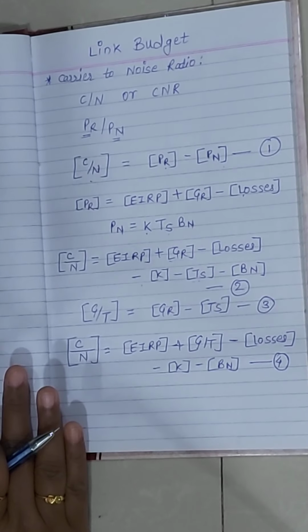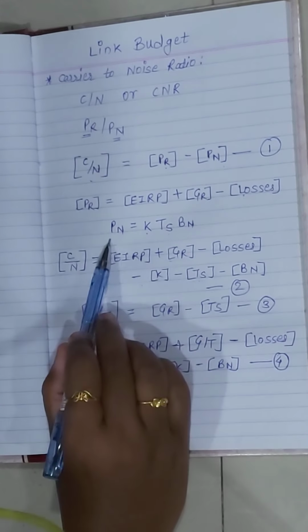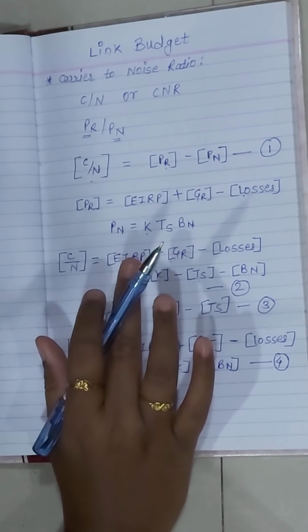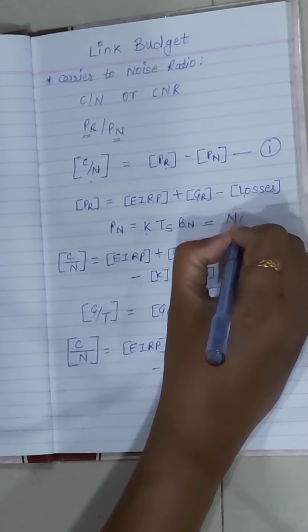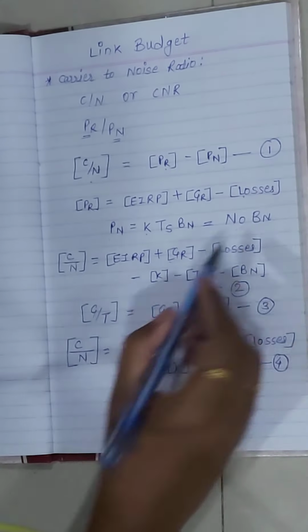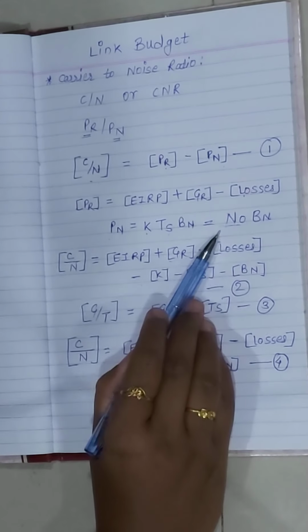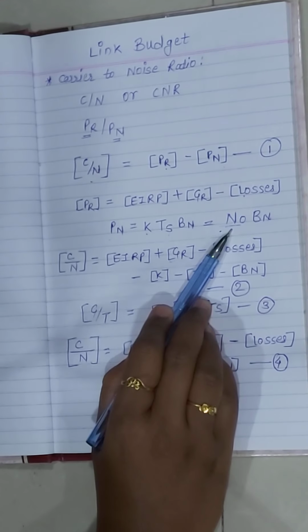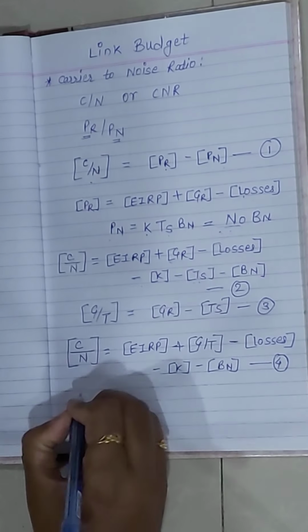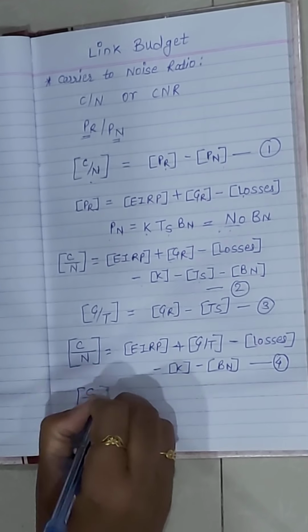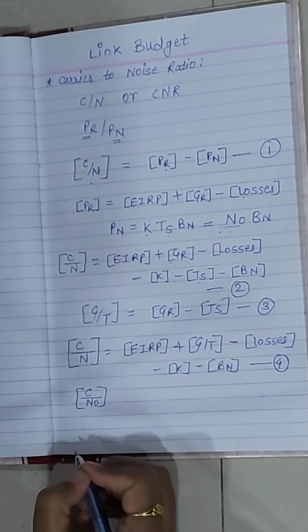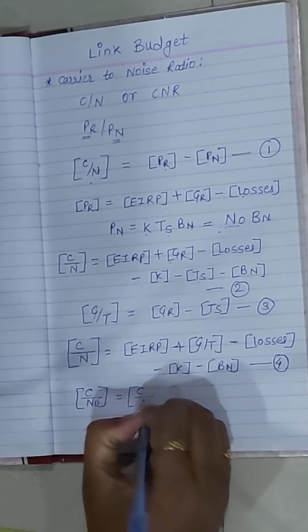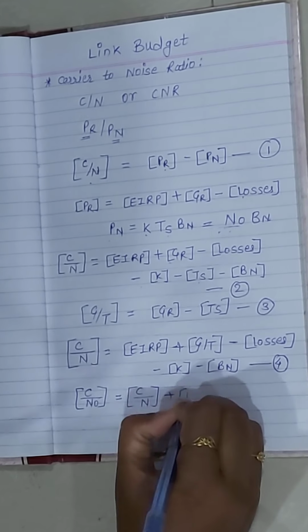Now, this PN equals K TS BN can also be given by N0 BN, where N0 is the noise spectral density. If we want a carrier to noise spectral density ratio, it can be represented in terms of C/N plus BN.